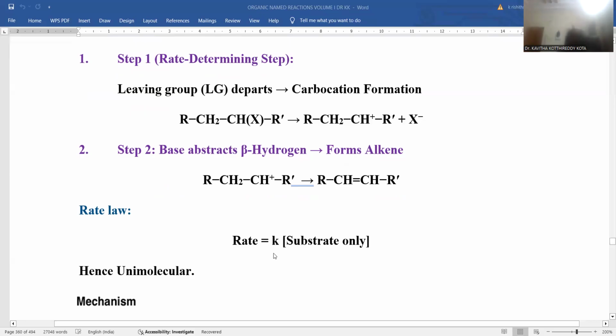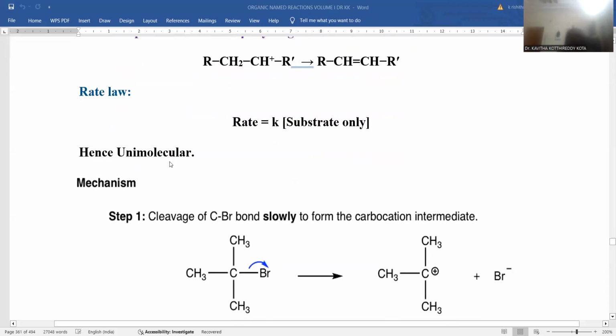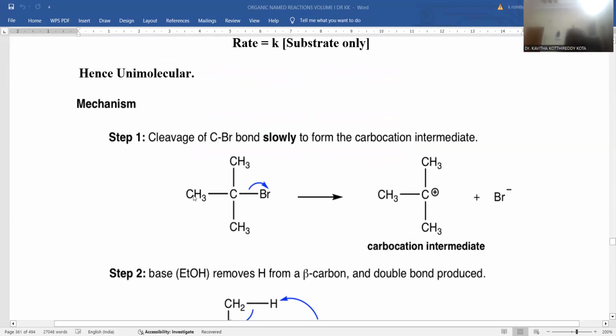The rate law is dependent on the rate constant K times the substrate only. The substrate is the alkyl halide only. That's the reason why it is first order kinetics. Hence it is said to be a unimolecular reaction. The mechanism is provided for better understanding.